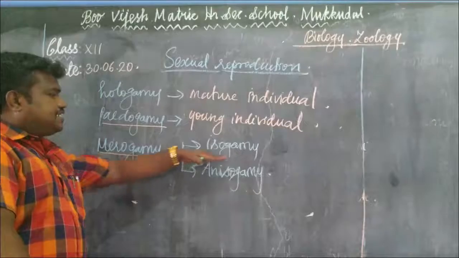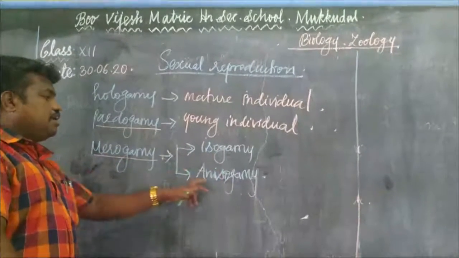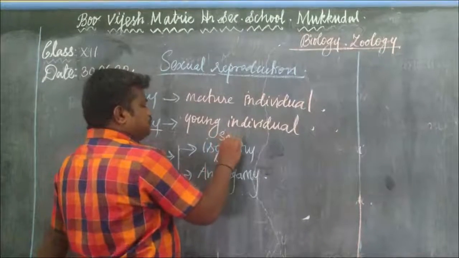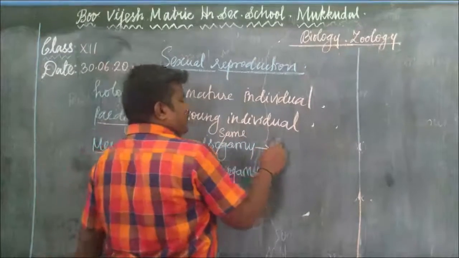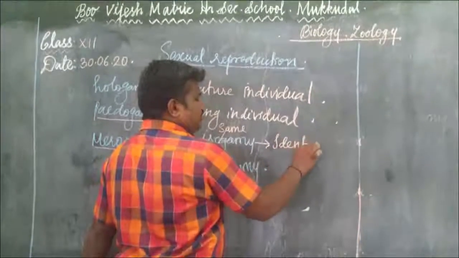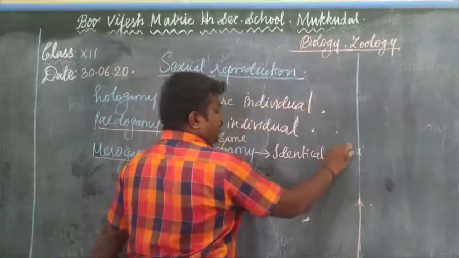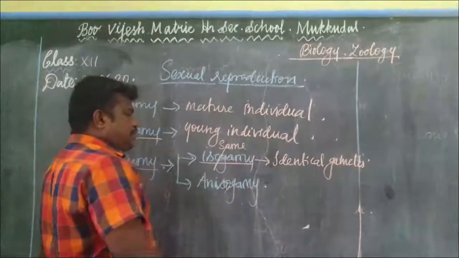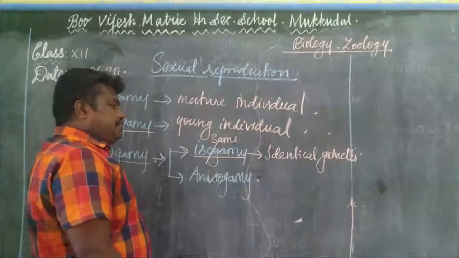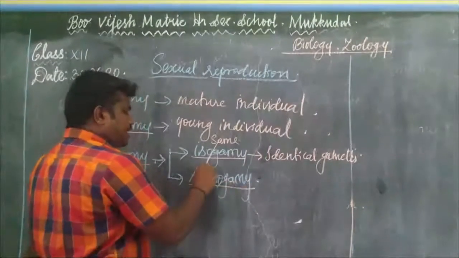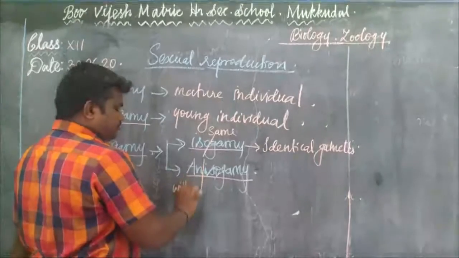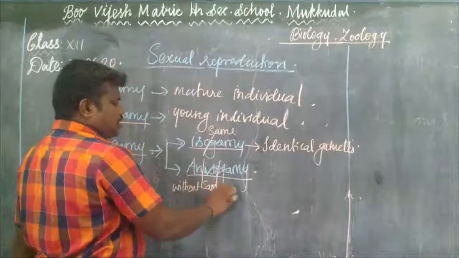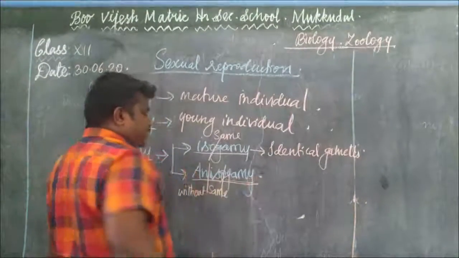Based on this, merogamy is classified into two types: isogamy and anisogamy. Iso means same, so identical gametes are involved. That is said to be isogamy. Same type of individuals are involved. Anisogamy, an means without. Iso means same, gamy means gametes.